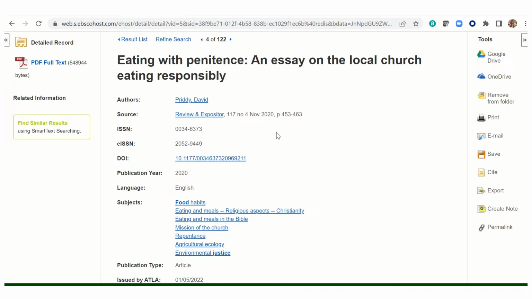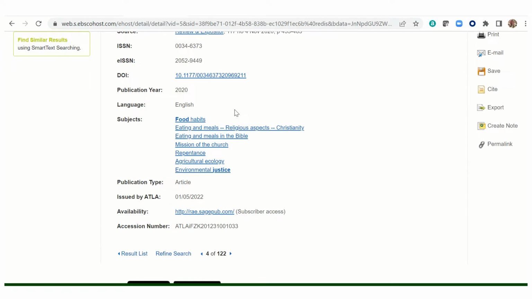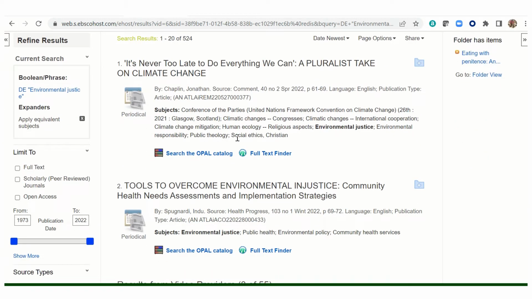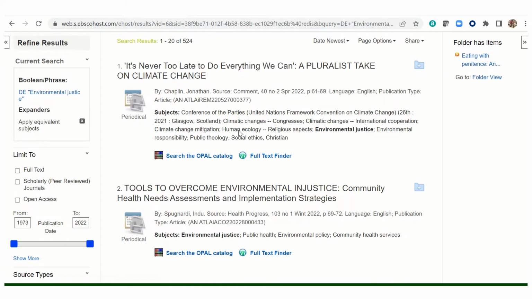Also, when you're in the full record for an article, notice the subject links listed down here. These indicate topics that the article covers. These can be a good way of finding more material about a particular subject. So if this article is in part about, say, environmental justice, and you want to find more articles that have something to do with that, click on the subject link, and you'll get a set of results, all of which reflect the subject of environmental justice to one extent or another.